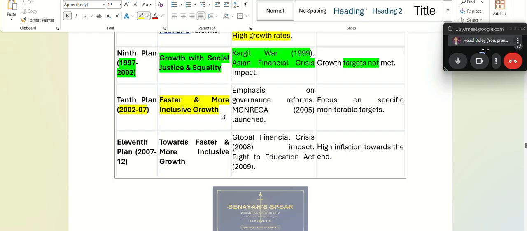Okay, then we had the 10th plan from 2002 to 2007, which was trying to bring in faster and more inclusive growth. So we see government schemes like Manrega. Okay, Manrega. What is Manrega?